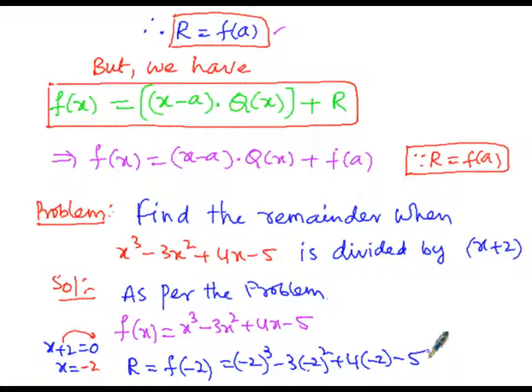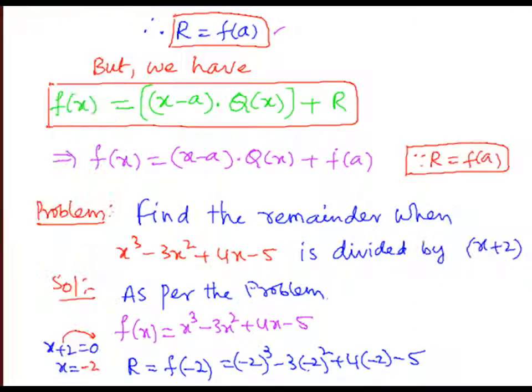Then the next logical step will be f of minus 2, that is the remainder r is equal to f of minus 2, which equals minus 2 whole cube minus 3 into minus 2 whole square plus 4 into minus 2 minus 5. So minus 2 whole cube: minus repeatedly multiplied thrice, the exponent is an odd number, so we will get the negative itself. Minus 2 repeatedly multiplied thrice, 2 into 2 into 2 is 8. So in this manner we will get the first term as minus 8.